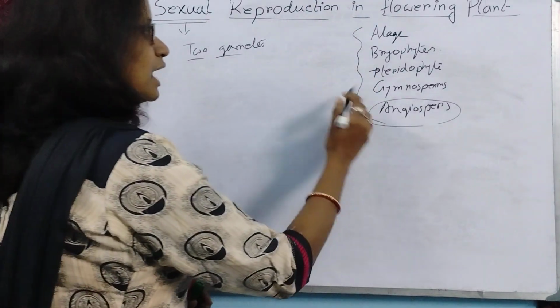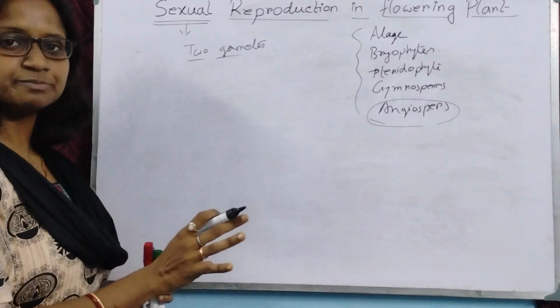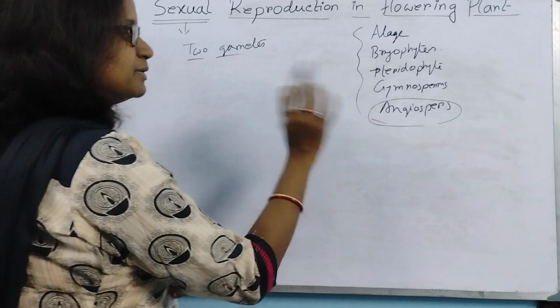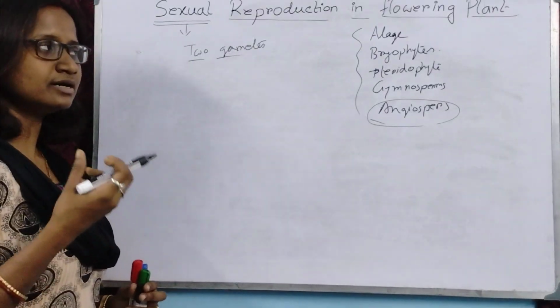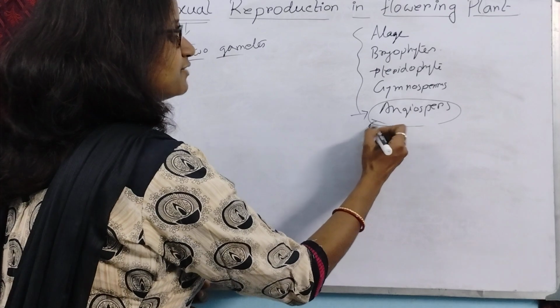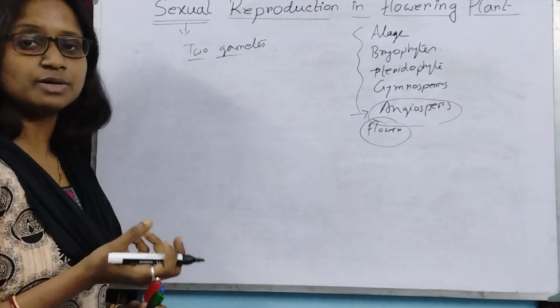So our topic is based on the angiospermic plant, that means the flower bearing plant. Why are we calling it flowering? Because in the plant body, flower is the sexual part.